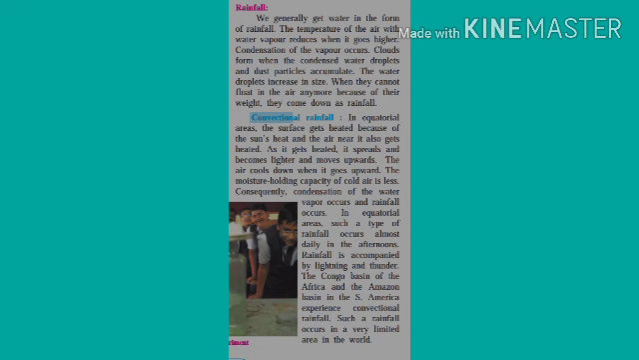We generally get water in the form of rainfall during the monsoon season because in India we normally get rainfall from June to September or October. The temperature of the air with water vapor reduces when it goes higher. Condensation of the vapor occurs. Clouds form when the condensed water droplets and dust particles accumulate. The water droplets increase in size, and when they cannot float in the air anymore because of their weight, they come down as rainfall.